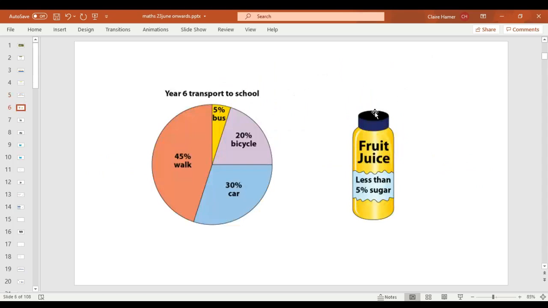Okay, sometimes you'll see pie charts with percentages on. Often we have pie charts like transport, so this one shows how year 6 get to school. If you add up the percentages, you'll notice that they add up to 100, because 100% is the whole, the full amount. You might see percentages on food packaging, so fruit juice less than 5% sugar. So that's a very small proportion of the whole which contains sugar. So that kind of persuades people to buy it.